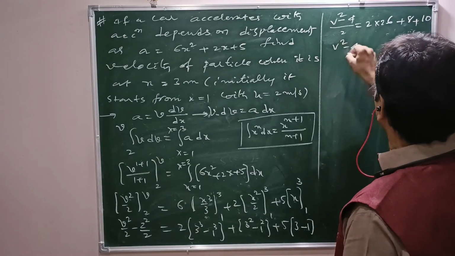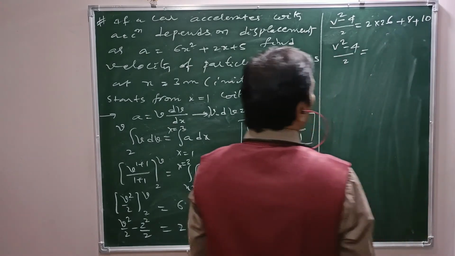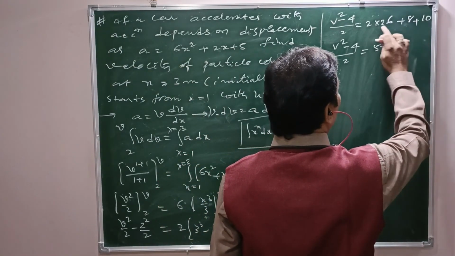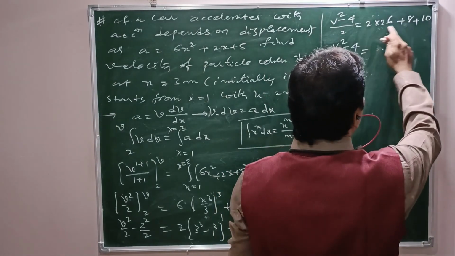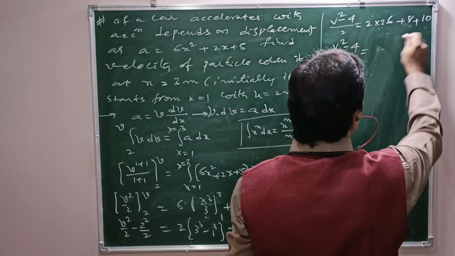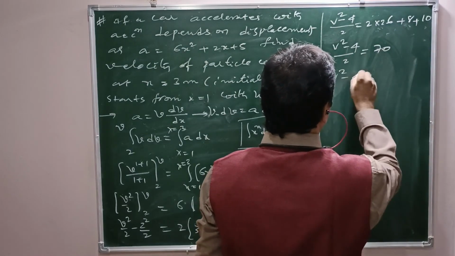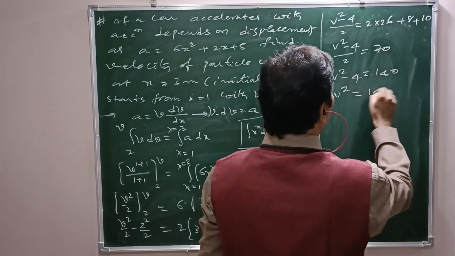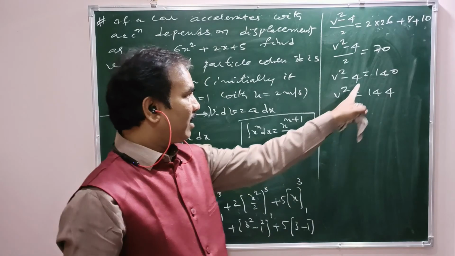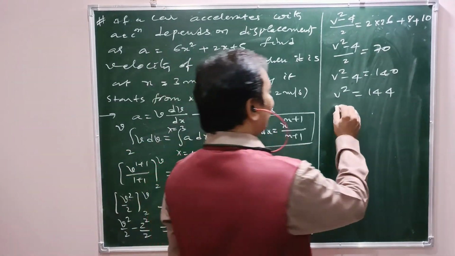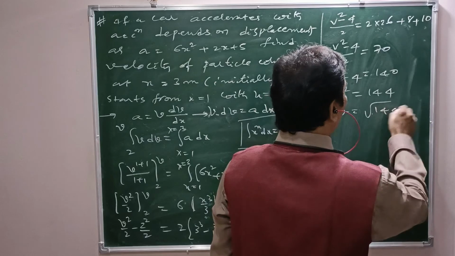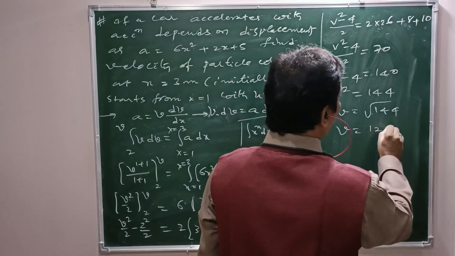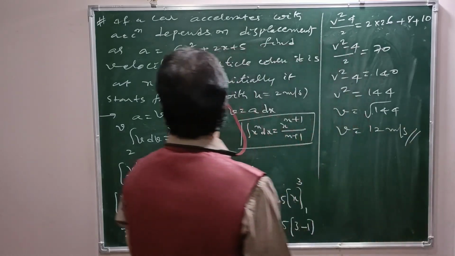So v square minus 4 by 2 equal to 2 into 26, that is 52, plus 8 is 60, plus 10 is 70. That is v square minus 4 equal to 2 into 70, 140. V square equal to 140 plus 4, that is 144. So v equal to root 144, that is 12 meters per second.